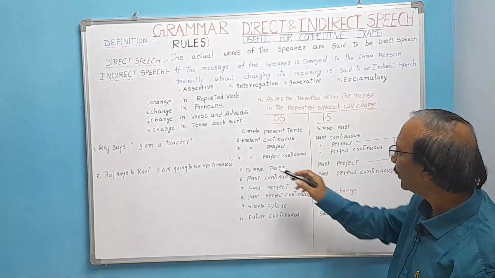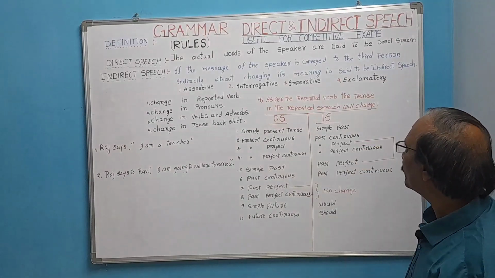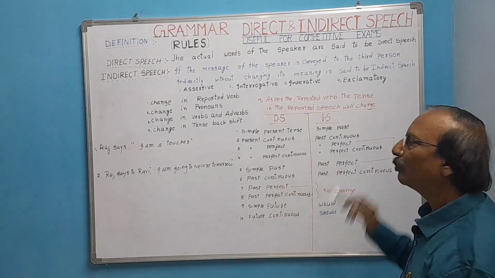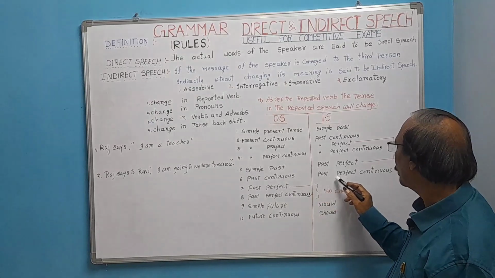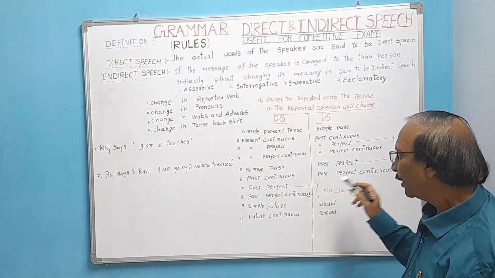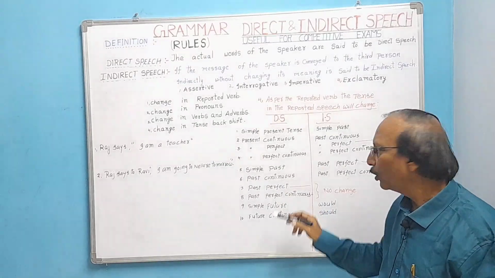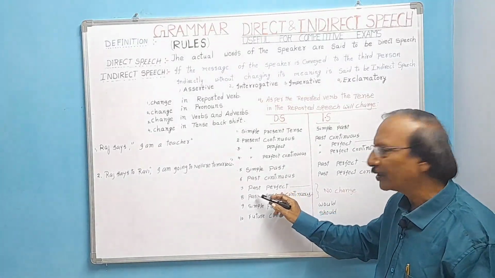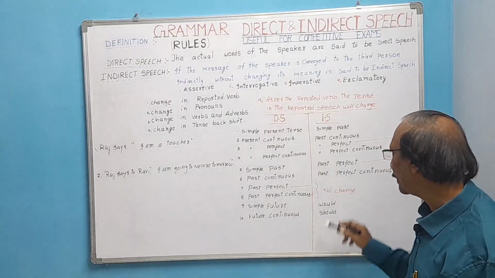What are the main points? Present perfect will be changed into past perfect, and simple past will be changed into past perfect. Next, past continuous will be changed into past perfect continuous. Next, past perfect and past perfect continuous, these have no change in indirect speech. When we come across the sentences of past perfect and past perfect continuous in direct speech, there will be no